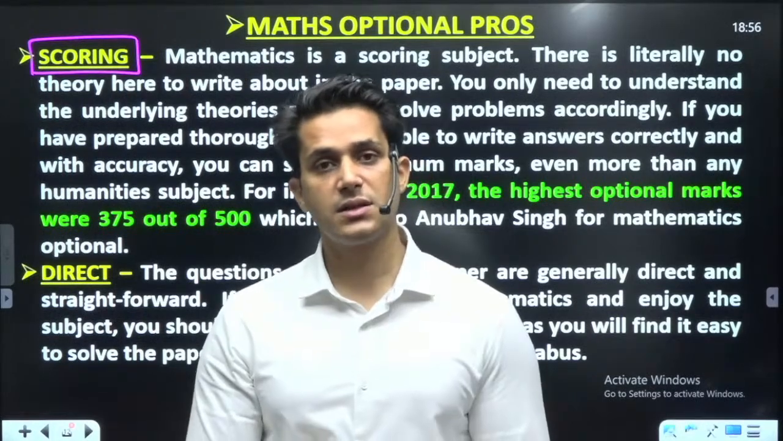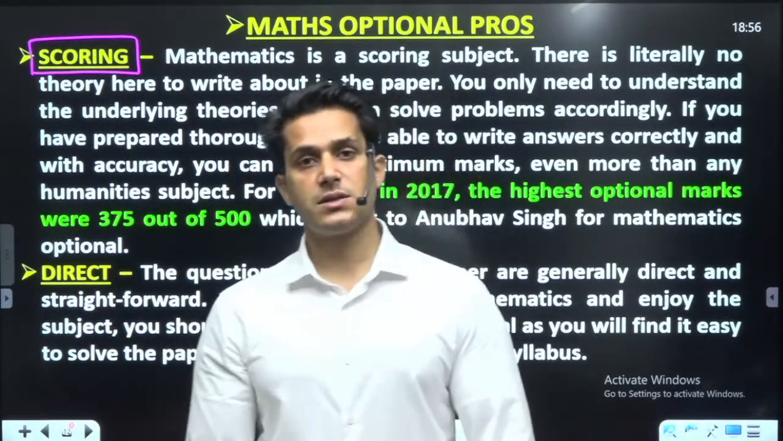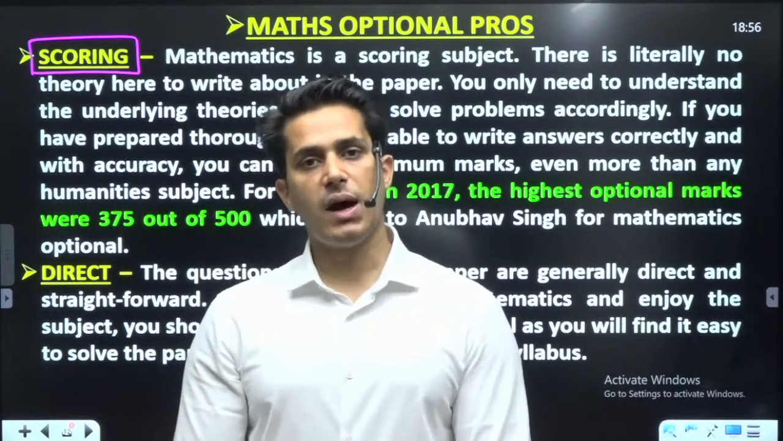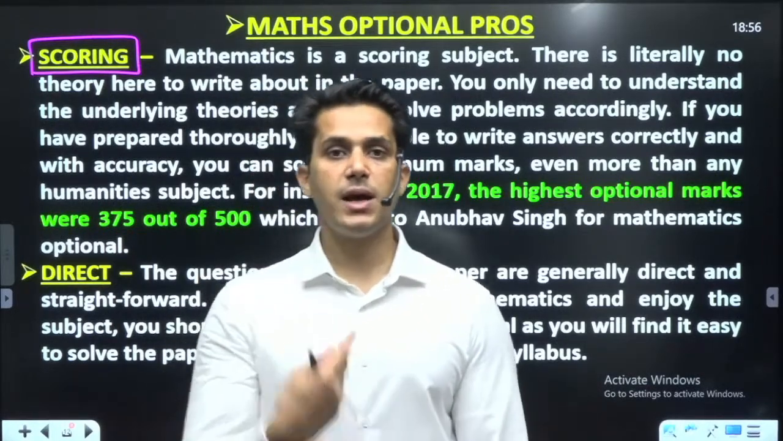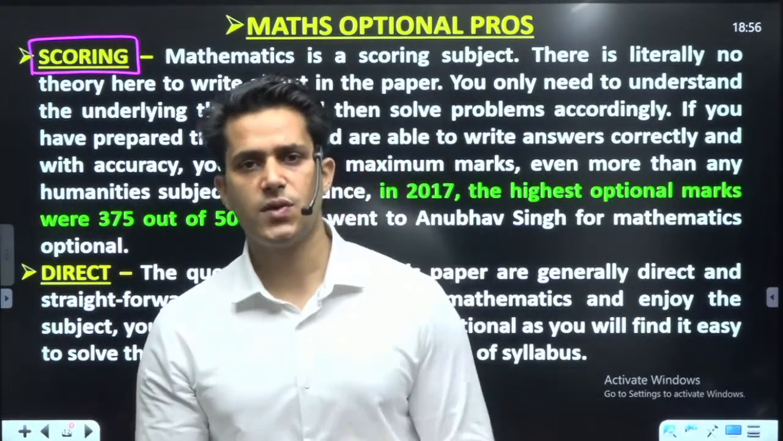But in mathematics, it is not so. Even 350 marks is not called good marks. 350 plus marks is average, thik-thak marks, okay?